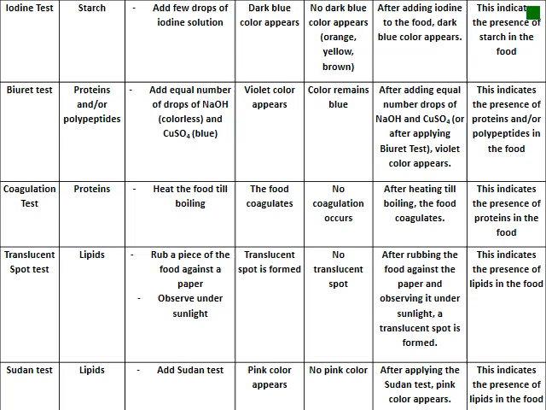Sudan test is done to identify the presence of lipids. Add salt and test solution. Pink color appears. This is a positive result, and negative, no pink color appears. So after applying the test, pink color appears. This indicates the presence of lipids.